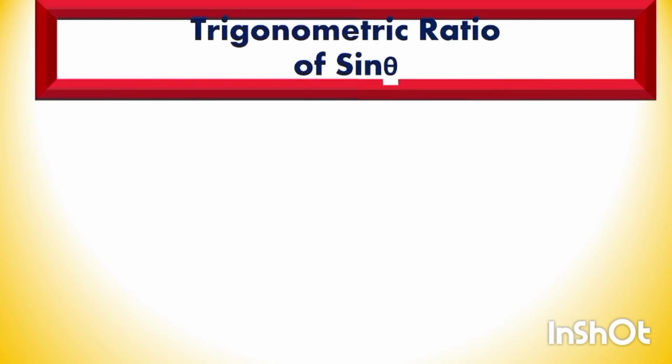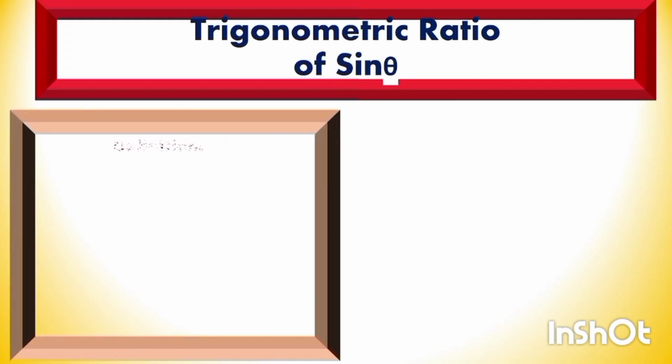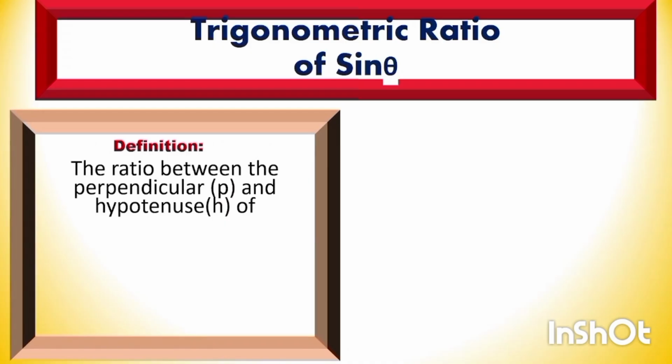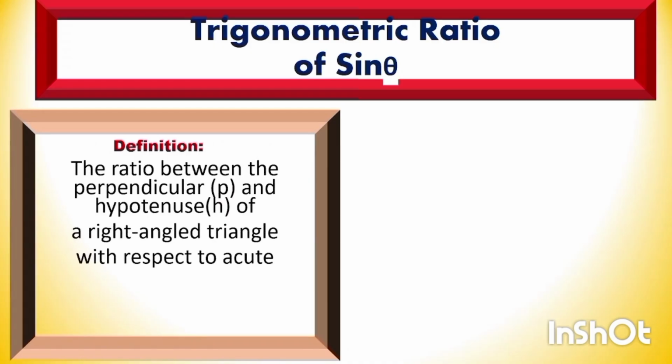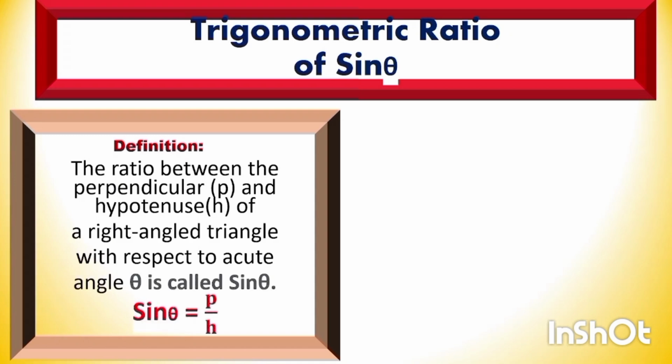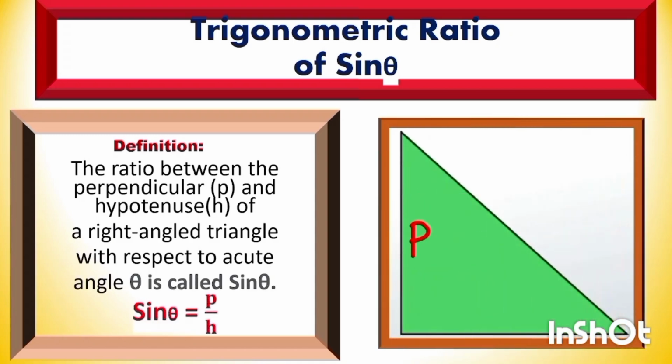Trigonometric ratio of sin theta. The ratio between the perpendicular and hypotenuse of the right angle triangle is called sin theta. Sin theta is equal to P by H. P is the perpendicular, H is the hypotenuse, theta is the reference angle. Sin theta is equal to P by H.